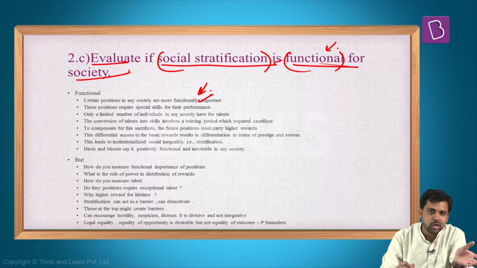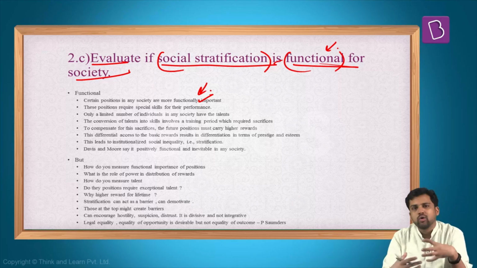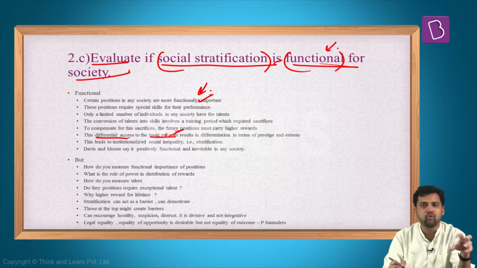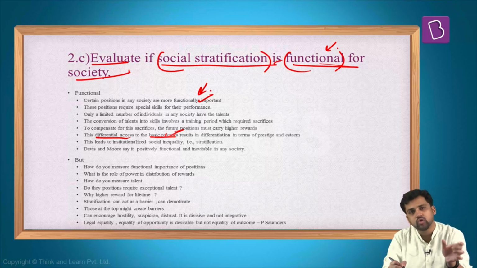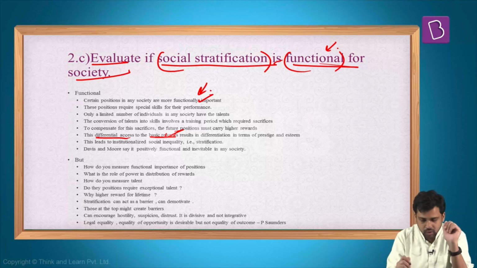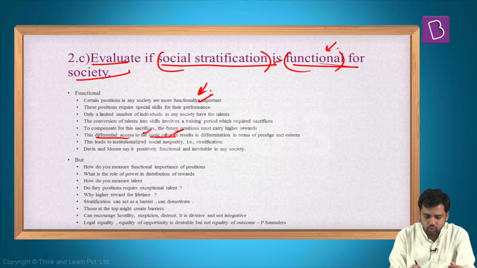But for that, again, you need to be provided some sort of training. Now when you are being provided that training, you are losing out some precious years in your life. So to compensate for that loss, you might be given higher packages, some sort of benefits, some sort of rewards. Differential access to rewards is given because you are performing some functionally important roles, and for performing those roles, you have acquired skills, and for acquiring those skills, you have taken some amount of time. During this period of time, you are not getting any rewards. So now, when you start performing the role, you will get higher rewards.